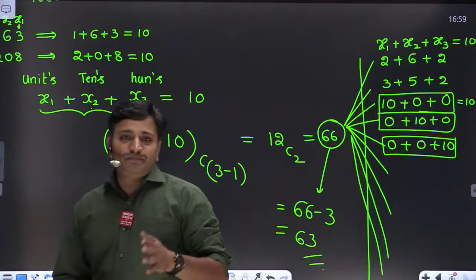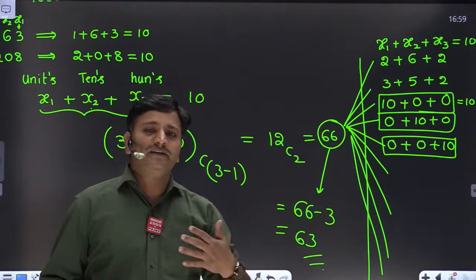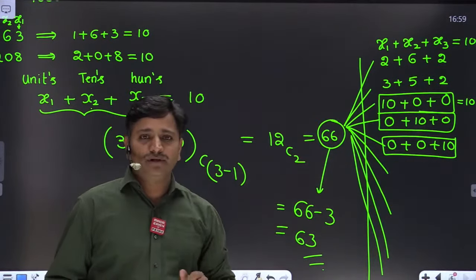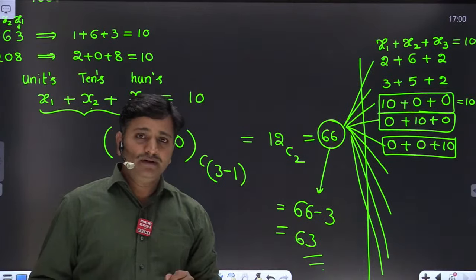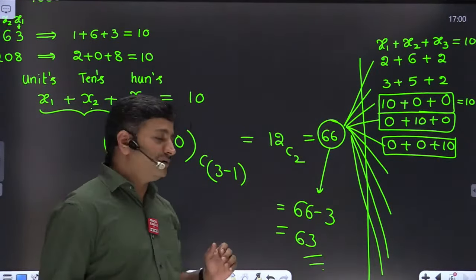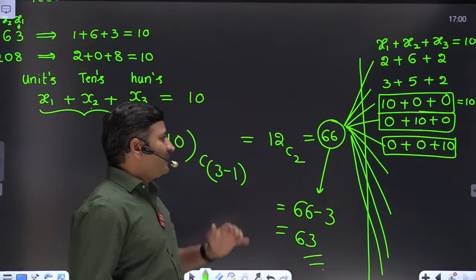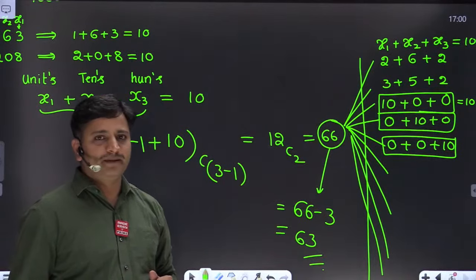So we started with a simple problem, x1 plus x2 plus x3 equal to 10. Slowly we are increasing the complexity level by taking less than or equal to, by taking less than, by taking constants on the variables, and also by looking at theoretical problems based on the topic. I hope you are having confidence in the topic, that is applications of combination with repetitions. Is it clear, friends? Okay.